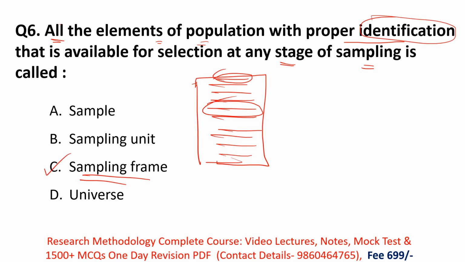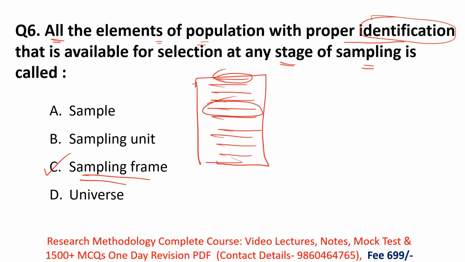So what is a sampling frame? You have some list, or you made some list, in which you mention the population members' names, their identification, and their addresses properly, and you select samples directly from this list. This is known as a sampling frame. Okay, so we'll see the incorrect options as well.